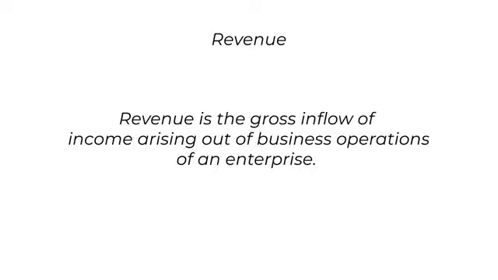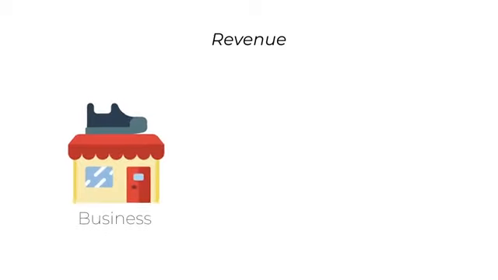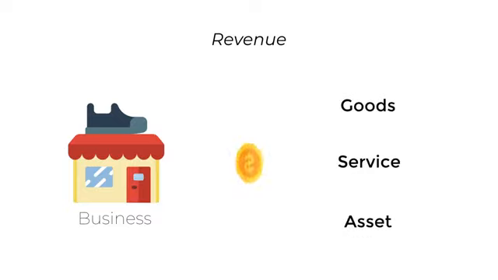So, revenue is the gross inflow of income arising out of business operations of an enterprise. I'll simplify it further. Any money derived from a sale of goods, service, asset, etc. is termed as revenue. It is a gross income of an entity from which costs are subtracted to derive the net income from the business operations.